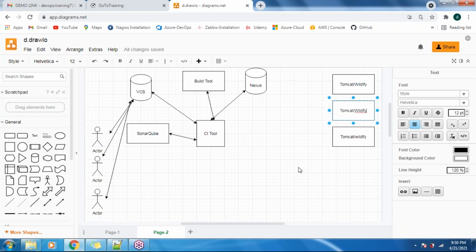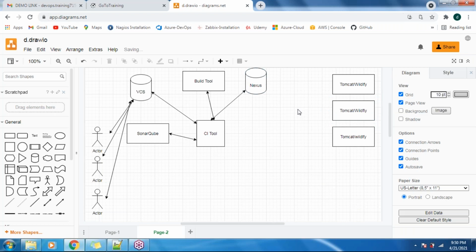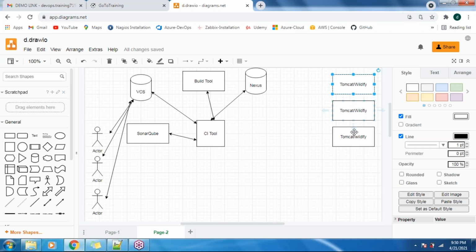Now assume I am working for Amazon. My Amazon application has to be deployed on these three servers. Why? Because if one server goes down, the other two servers will be up and running, and my end users will be connecting to the application and performing their activity.